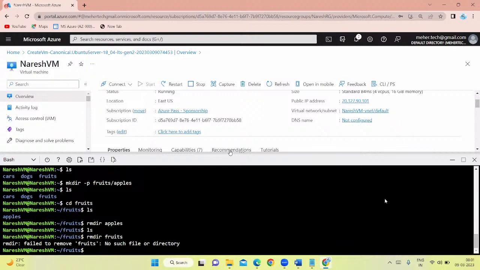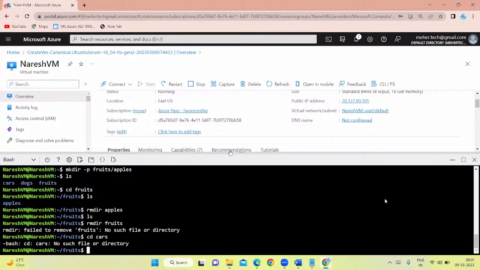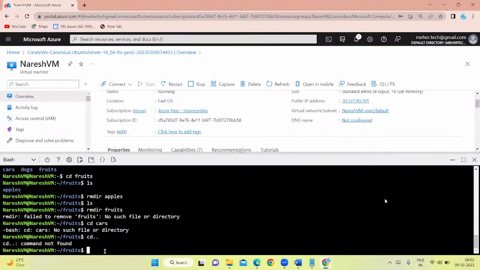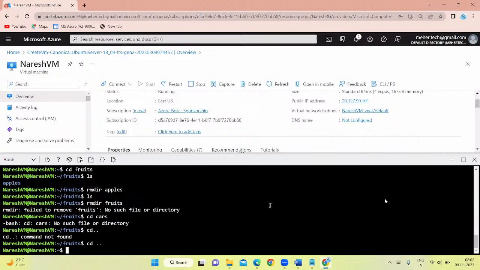So I'll just say here cd cars. Okay. So what is the command to come out of these cars folders, guys? Anyone having any idea? Because I'm not much good in Linux commands here. cd dot dot. Okay, I came here. Okay, good. No, I am not coming out of the fruits folder. So guys, to come out of the folder, it is cd space dot dot.